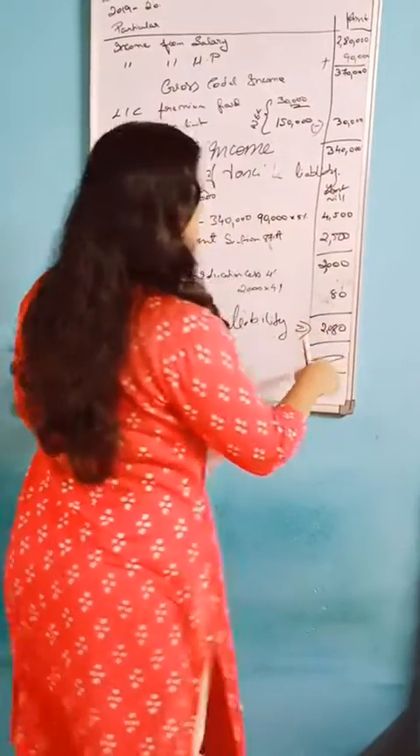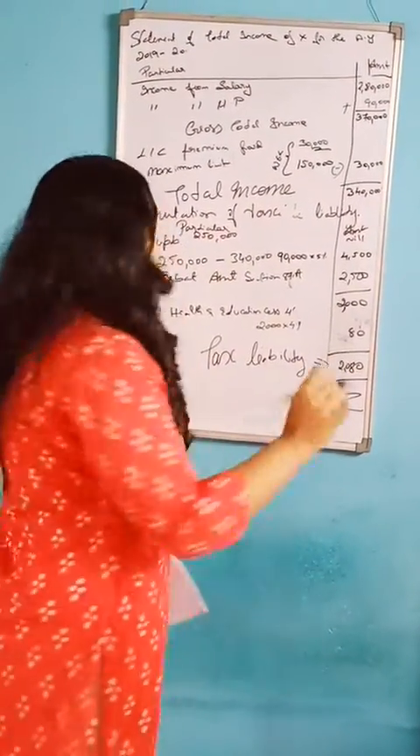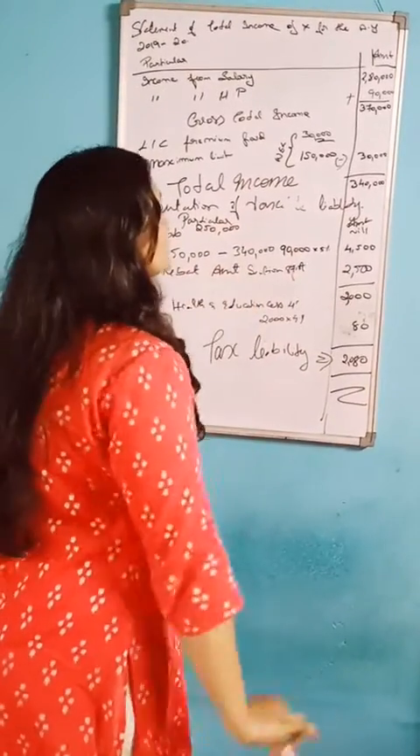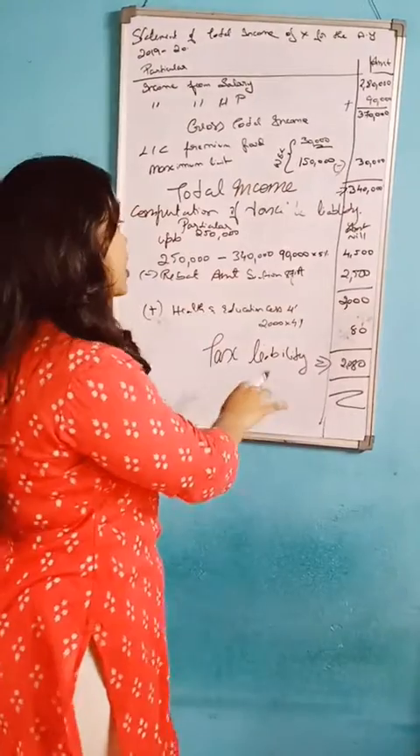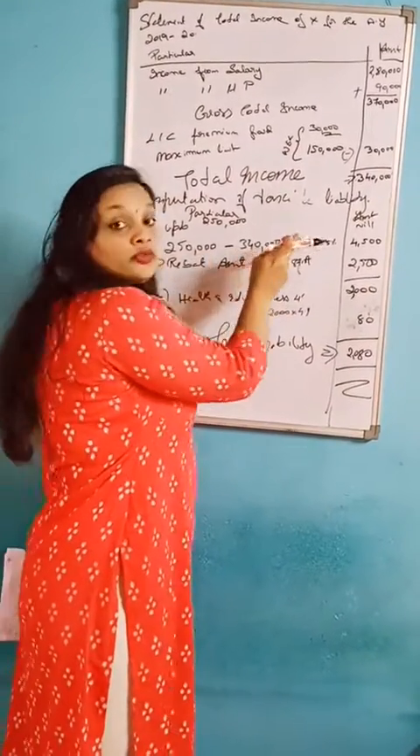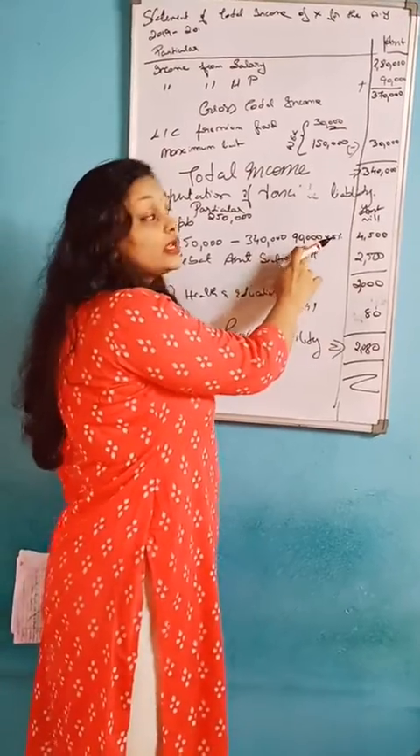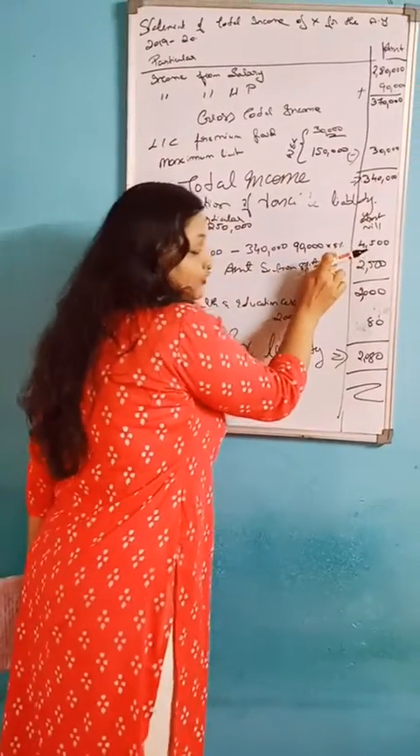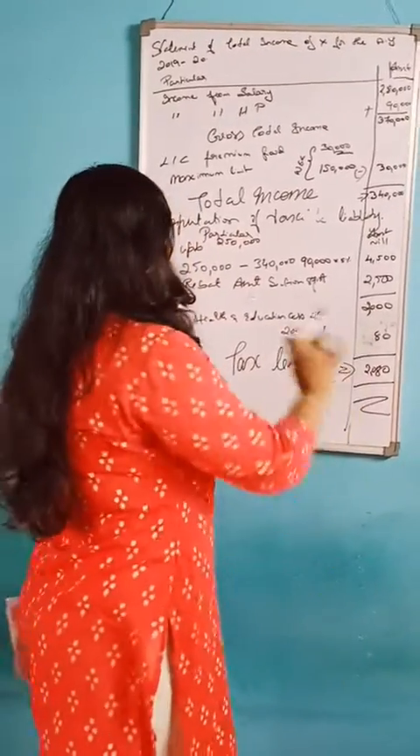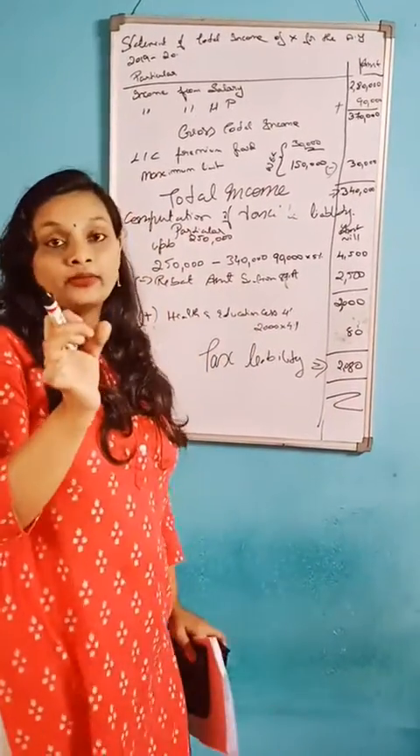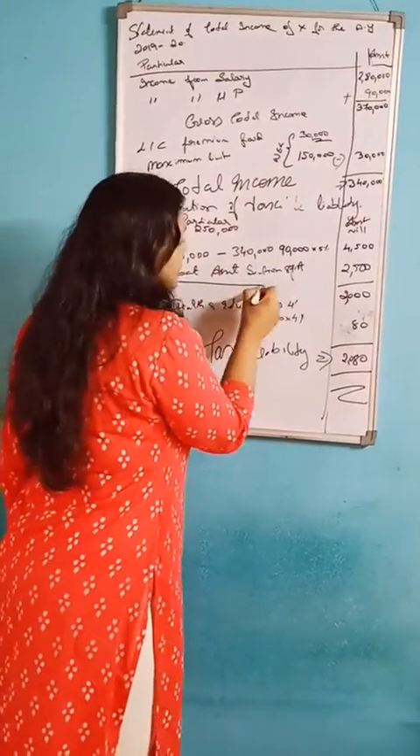The final answer is 2080. So how should you calculate? That is 2,50,000, and this amount we should calculate, that is 3,40,000. You subtract, so you will get 90,000, and you should add 5%, so you will get 4,500. And then in the format they mention, if less than, you should calculate rebate amount as per